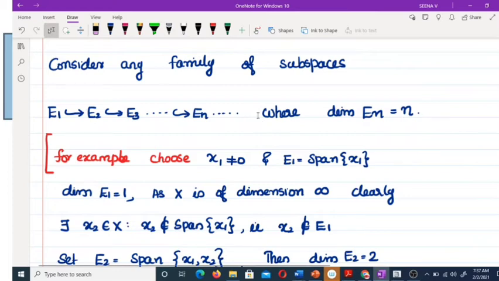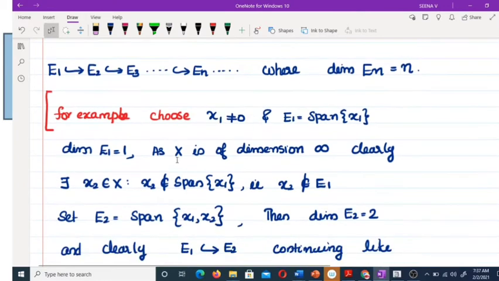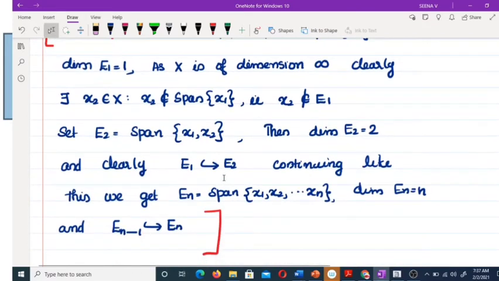For this, we have given X is an infinite dimensional space. Therefore, you choose some x1 not equal to 0 and E1 equal to span of x1. Then what about the dimension of E1? 1. Okay. Now is span of x1 equal to our X? No, because X is infinite dimensional. So you choose some x2 not belonging to span of x1, such that x2 does not belong to E1, and set E2 equal to span of x1, x2. In this case, the dimension of E2 is equal to 2 and clearly E1 is a proper subspace of E2. Continuing like this, we will get this.